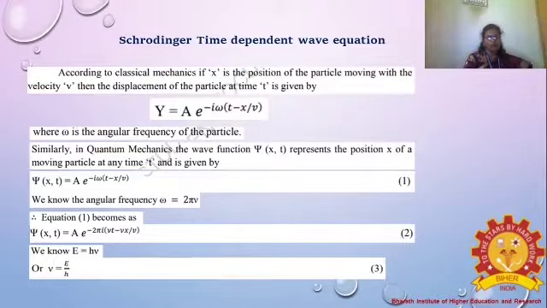We know already that the angular frequency omega equal to 2 pi nu. Therefore equation 1 becomes psi(x,t) equal to A e to the power of minus 2 pi i (nu t minus nu x divided by v). That is equation 2. We know E equal to h nu, where E is the energy, the kinetic energy. So nu equal to E by h. This is equation 3.